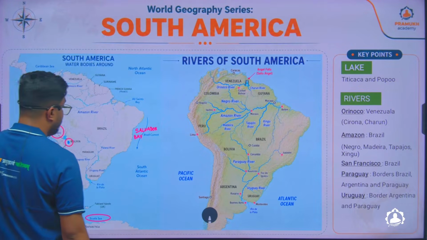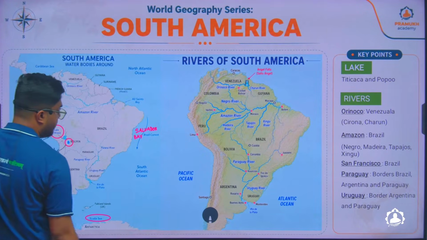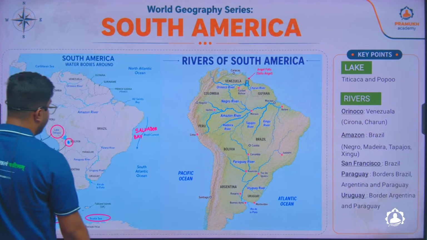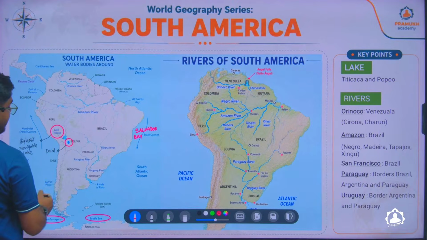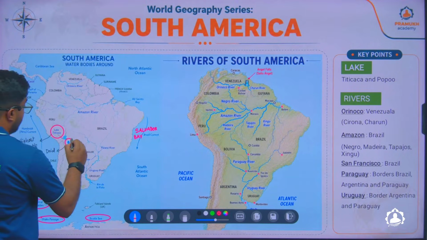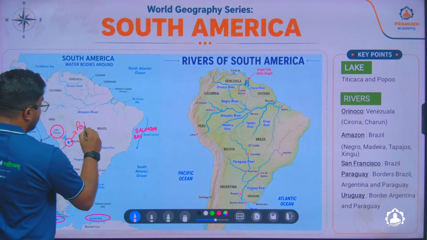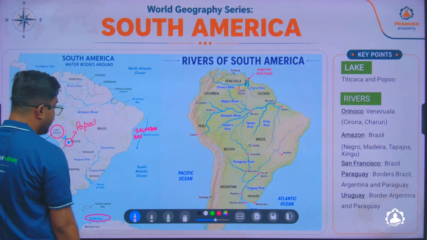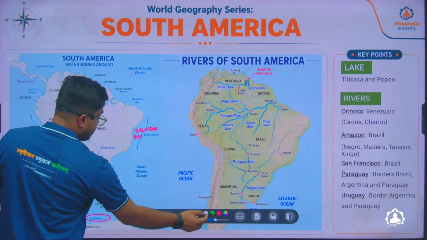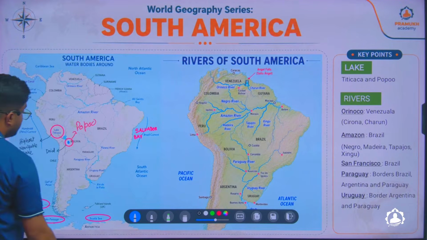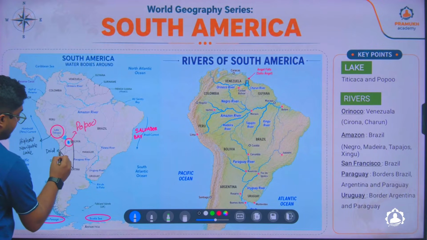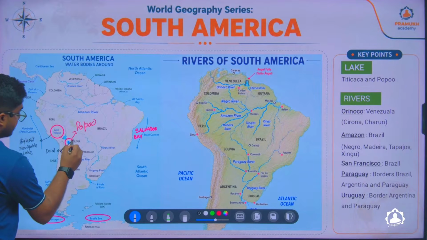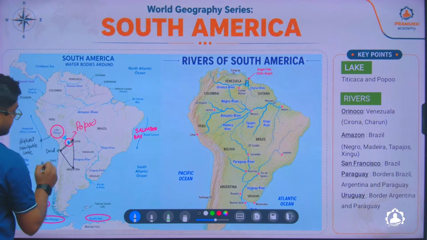Okay, so like I told you, there was this lake, which is the highest navigable lake, Lake Titicaca, located on the boundary between Peru and Bolivia. Then you have Lake Poopó. Here there is one more interesting thing: you see this particular region, Bolivia, Chile, Argentina.